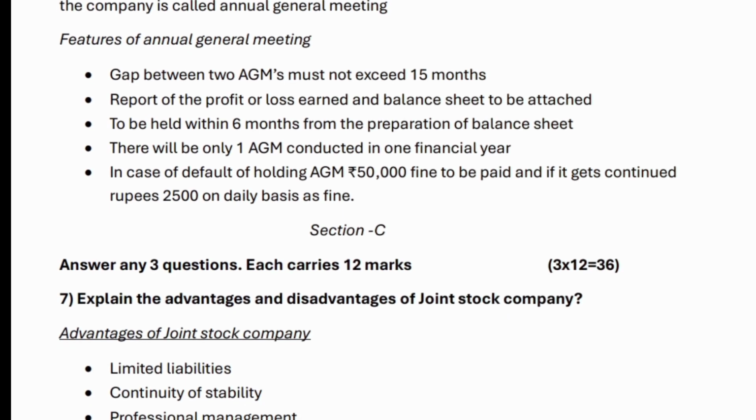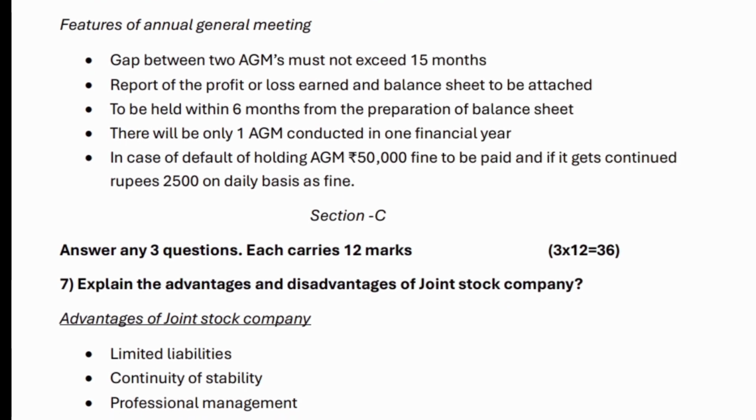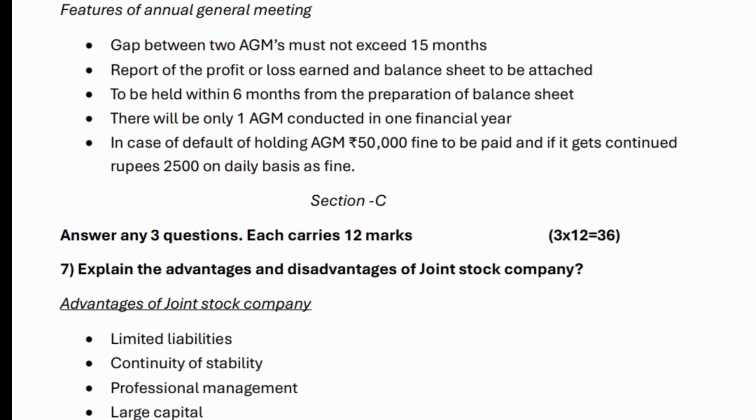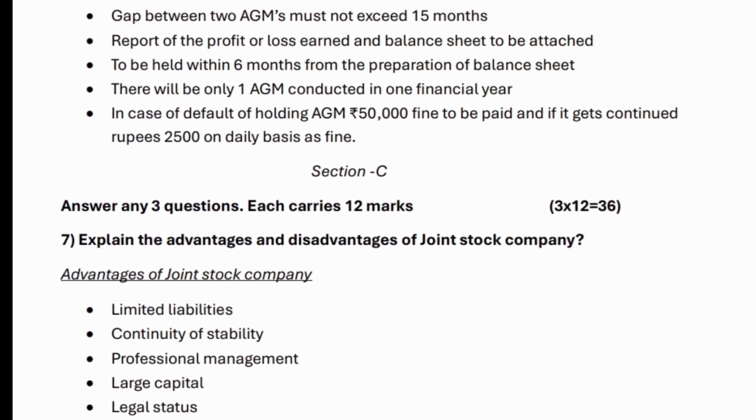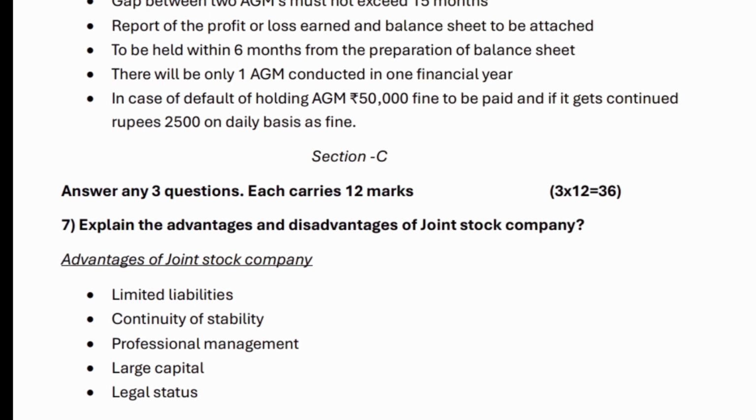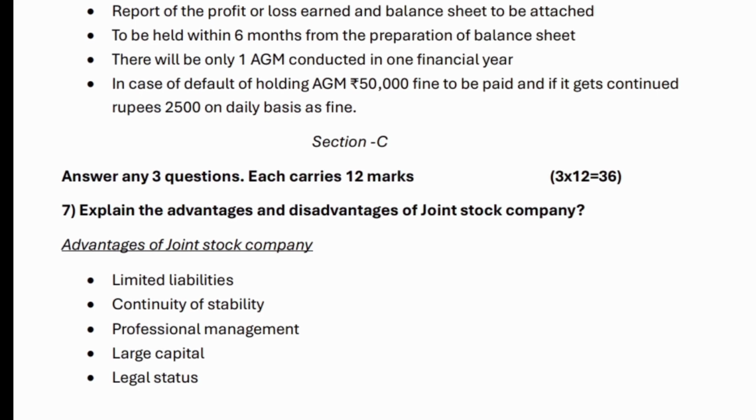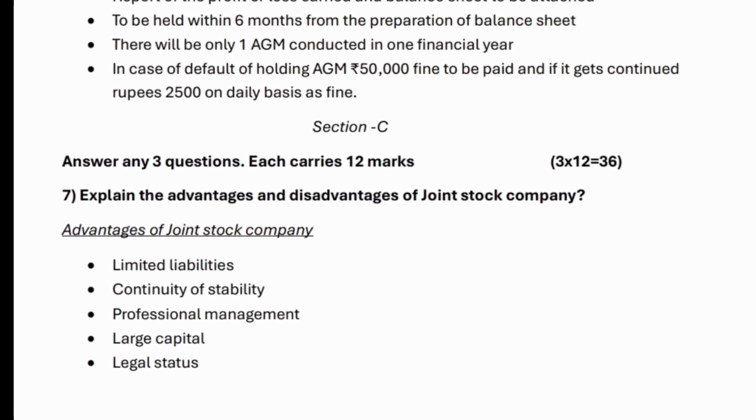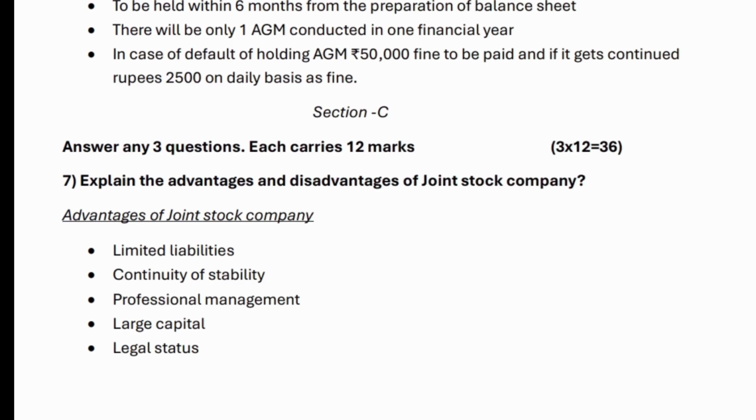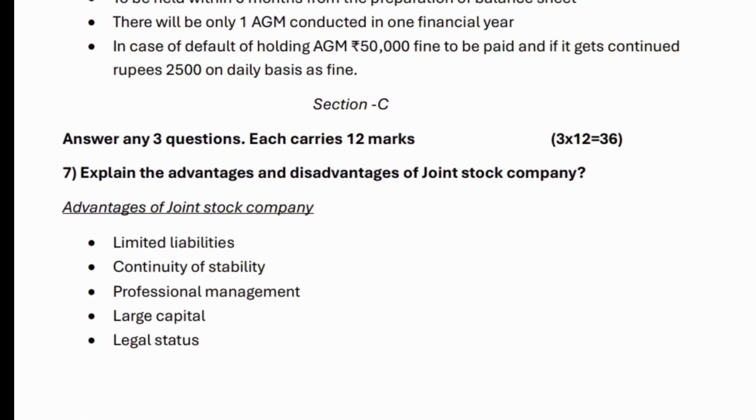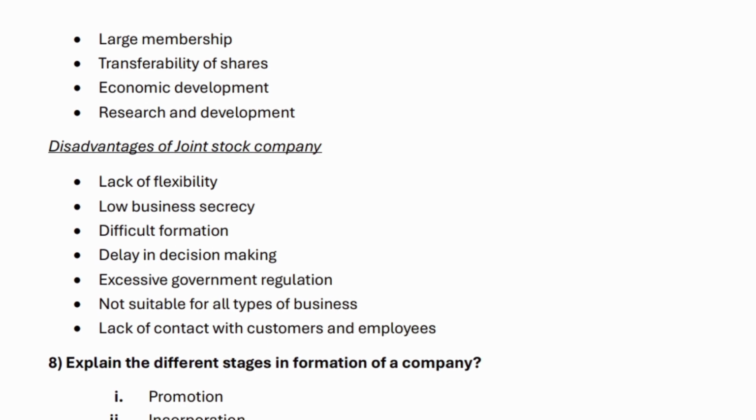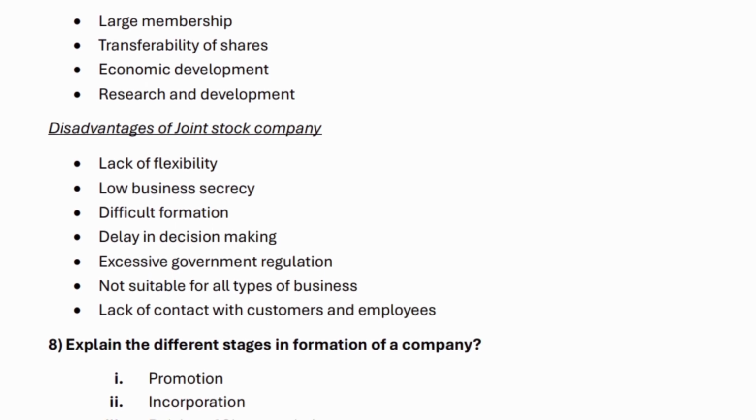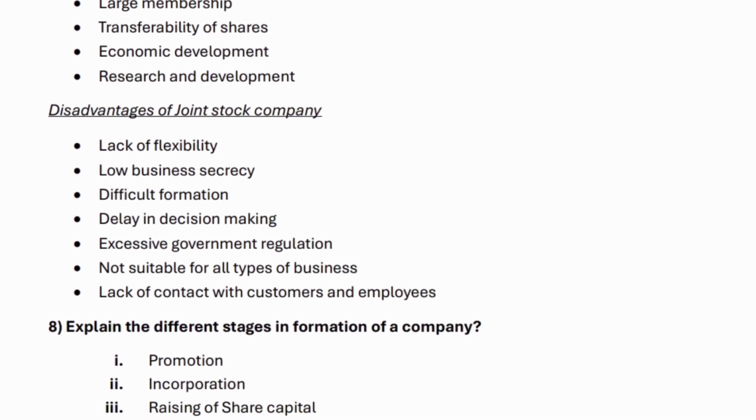Section C. Answer any 3 questions. Each carries 12 marks, 3x12 equals 36. 7. Explain the advantages and disadvantages of joint stock company. Advantages of joint stock company. Limited liabilities. Continuity of stability. Professional management. Large capital. Legal status. Large membership. Transferability of shares. Economic development. Research and development.